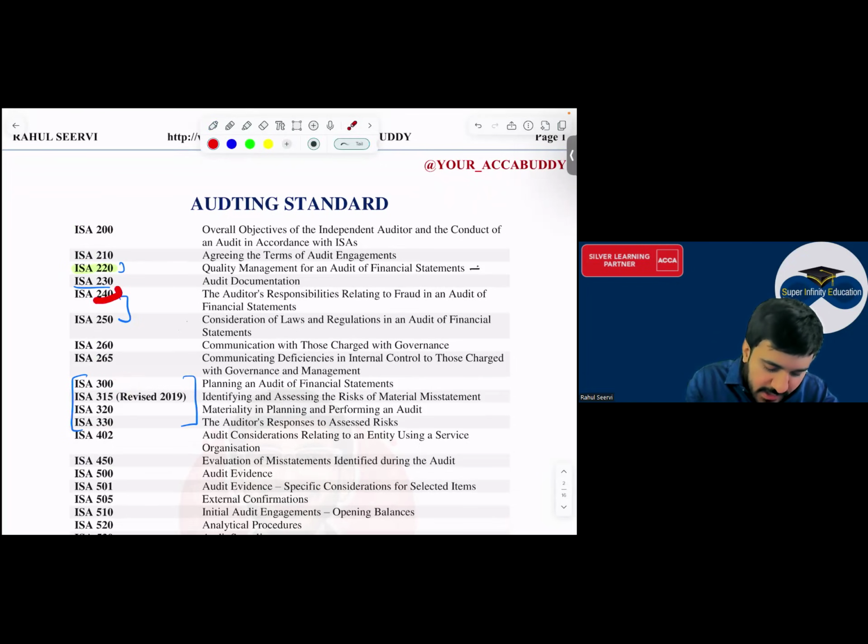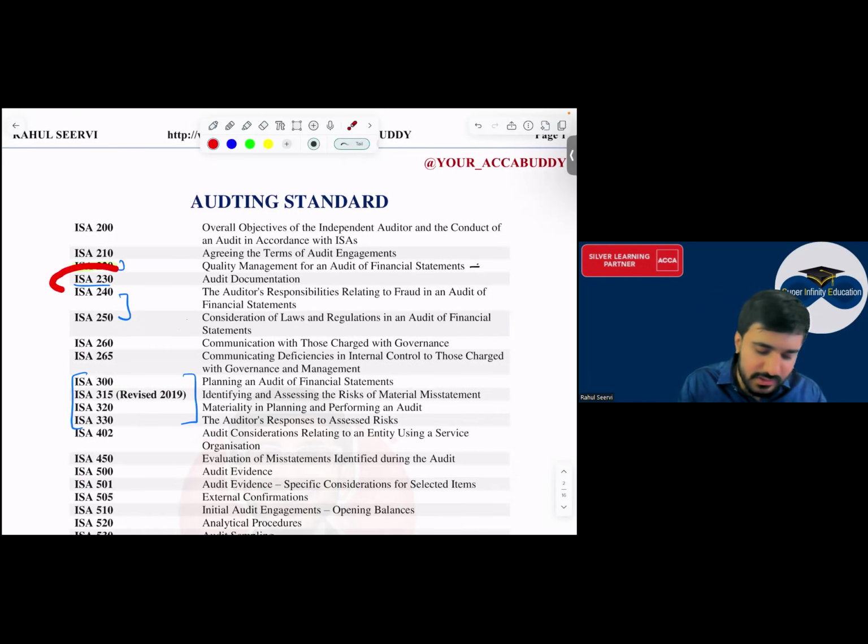Sir, when will we do 240, 250, this one and chapter number 2 etc.? Slowly, once we complete these ISAs and we shift to the past papers, when we start the past papers, at that time we'll do a past paper and these small standards we'll do at that time. Is everything clear to everyone?